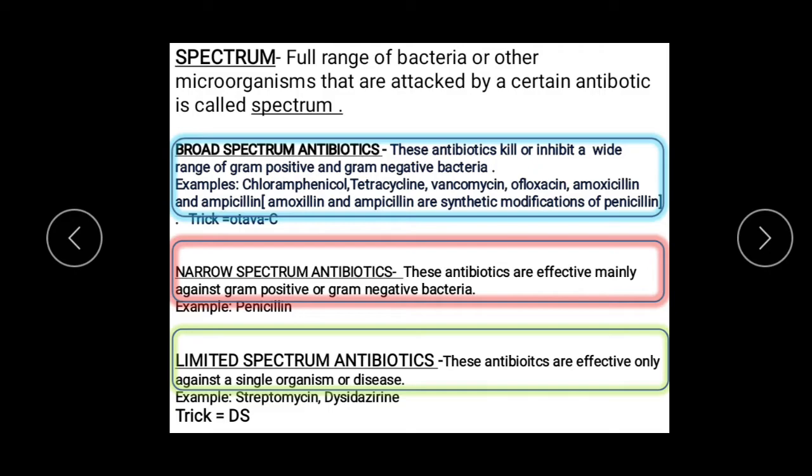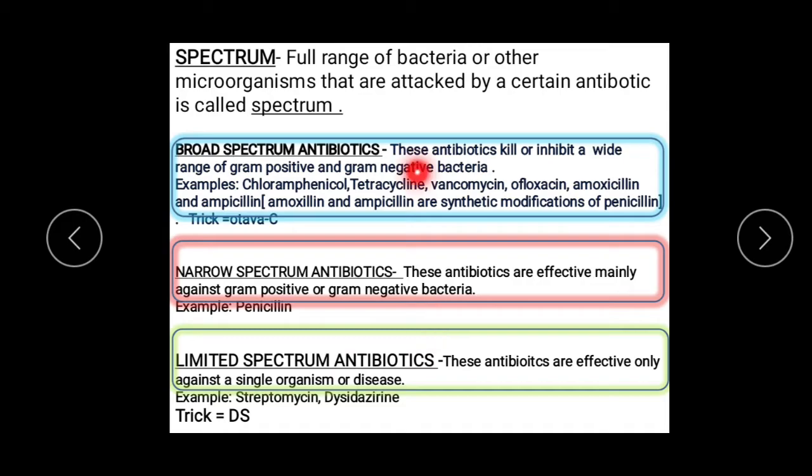Next we come to spectrum. What is meant by spectrum? The full range of bacteria or other microorganisms that are attacked by a certain antibiotic is called a spectrum. In other words, if an antibiotic is acting on a range of microorganisms, that whole thing is considered a spectrum. We have three types of antibiotics based upon that. First is broad spectrum antibiotics, then narrow spectrum antibiotics, and last is limited spectrum antibiotics.